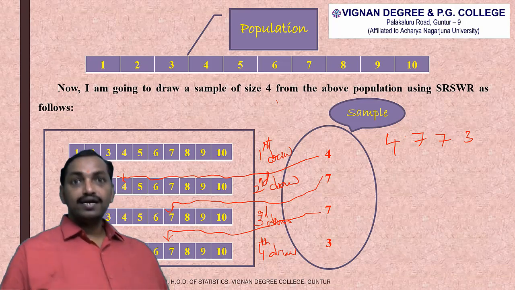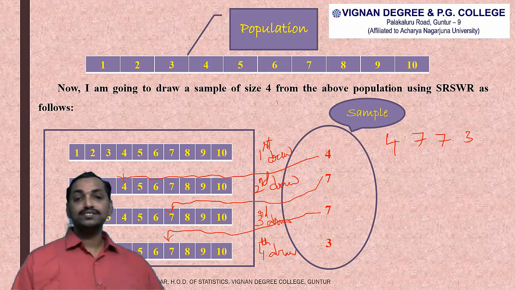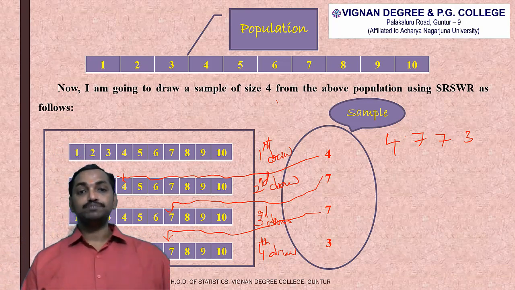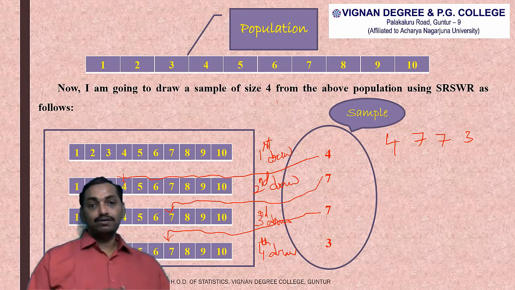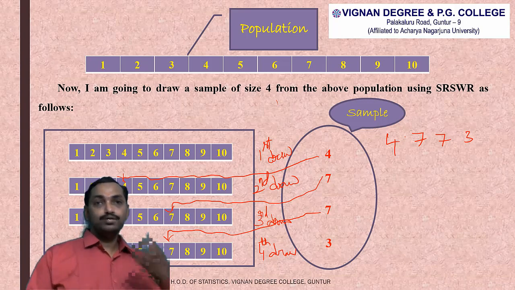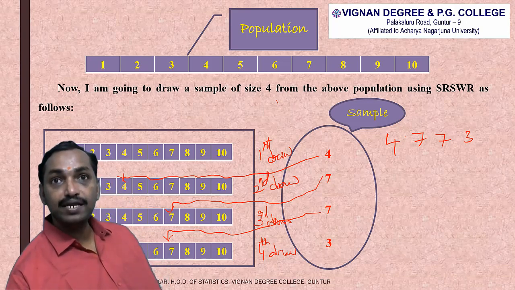So how many samples are possible in this simple random sampling with replacement? How many samples can we draw using this technique? Here the population size, capital N, is equal to 10.